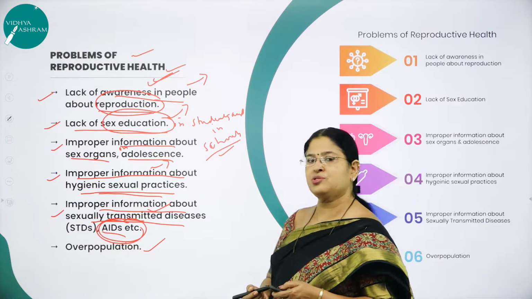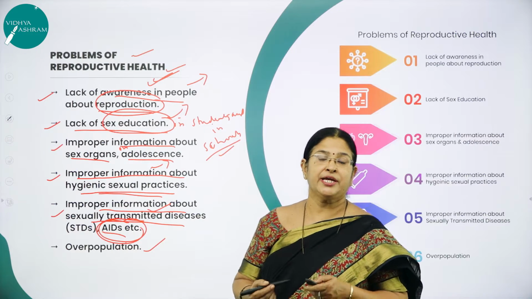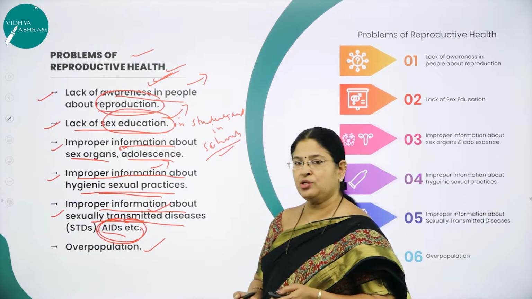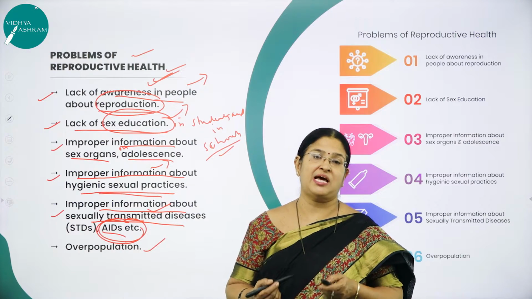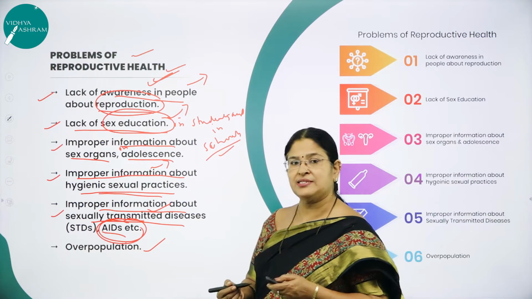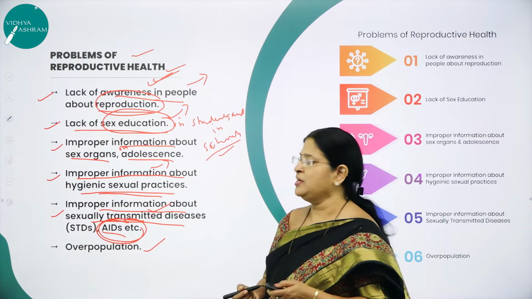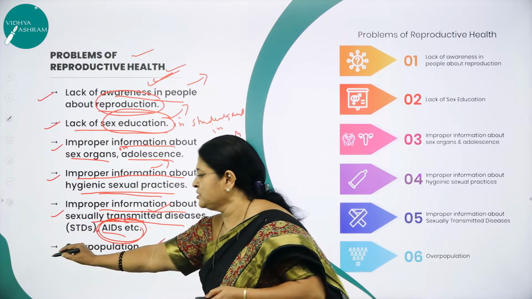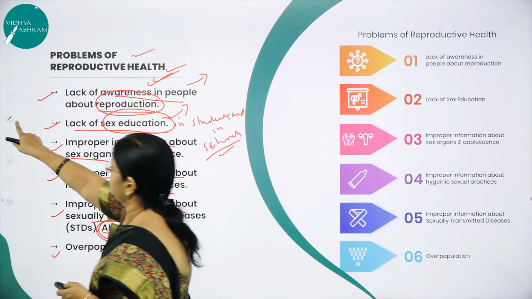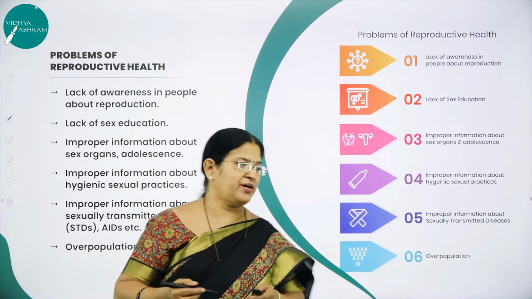An overcrowded society is also one reason why we are not able to give them proper infrastructure, nor the facilities, nor the clothing. As I said, all these are the basic challenges which our country is facing. So we are not able to give them all the necessities to lead a good, happy life. Maybe that is also one reason why we are not able to maintain reproductive health. So let us discuss one by one with the picture.